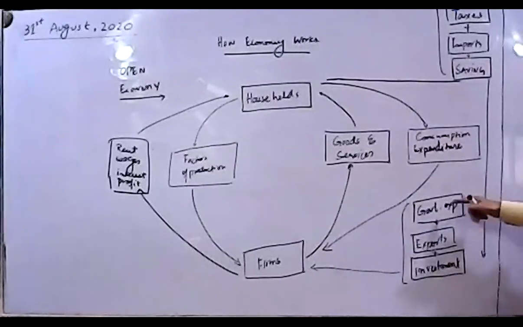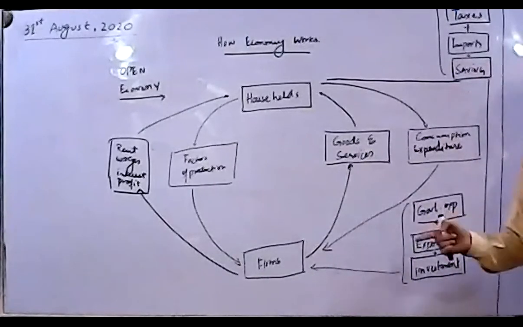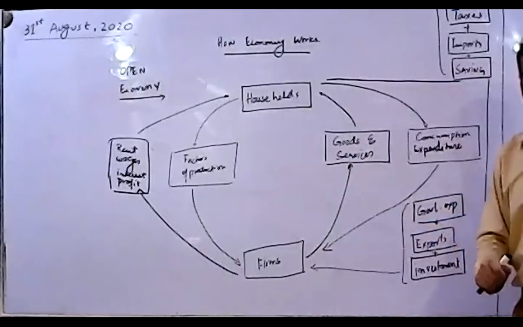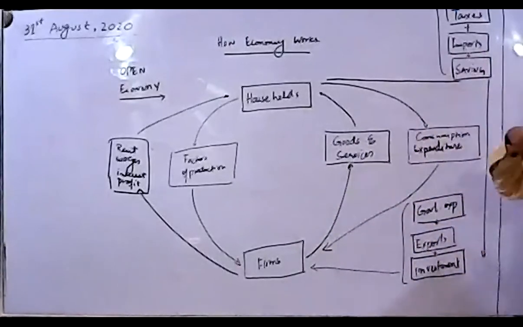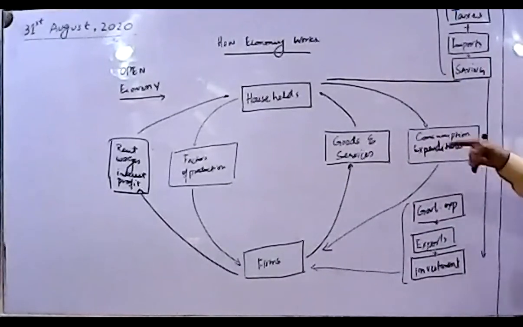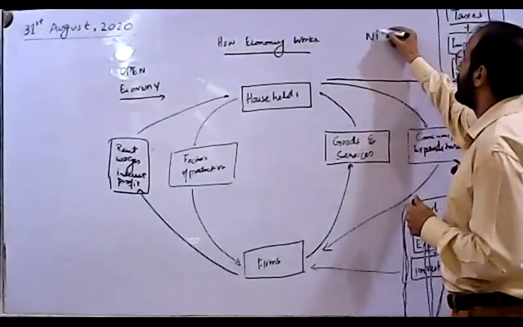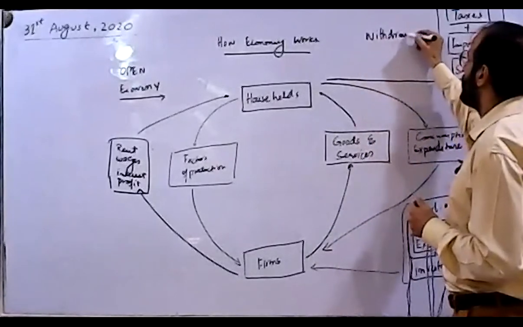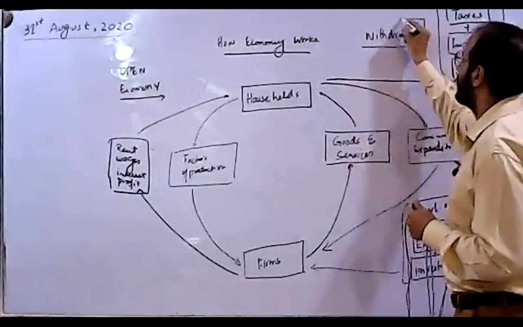And when your government spends more on the economy, more goods and services can be produced. And if there are more taxes on your income, then there's going to be less output produced. So shall we give them some names as well? Yes, these three are usually known as the withdrawals of the economy.